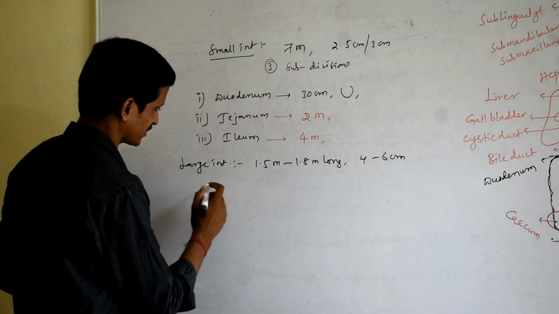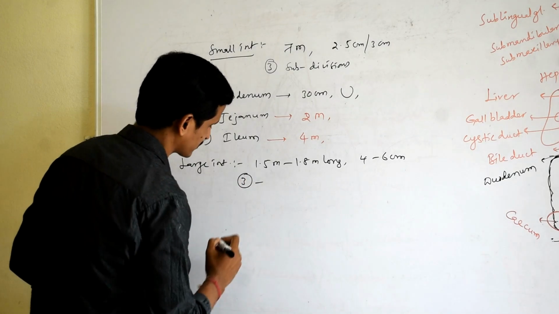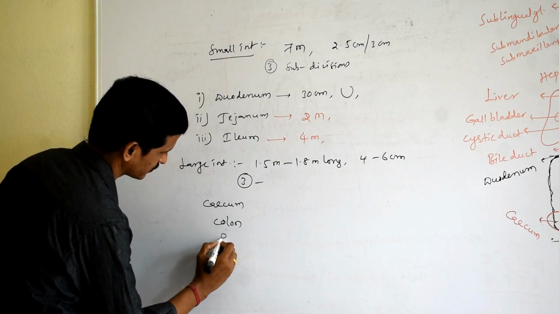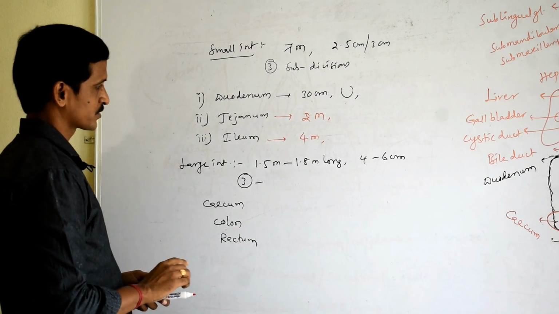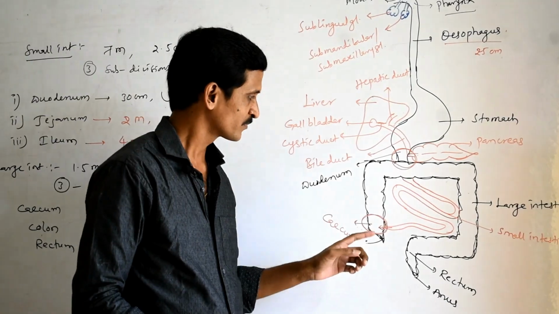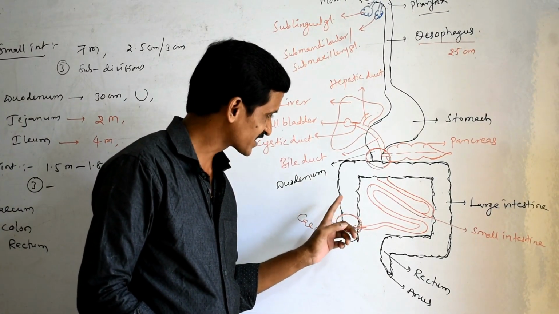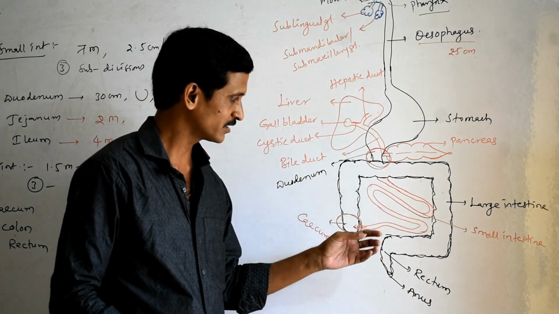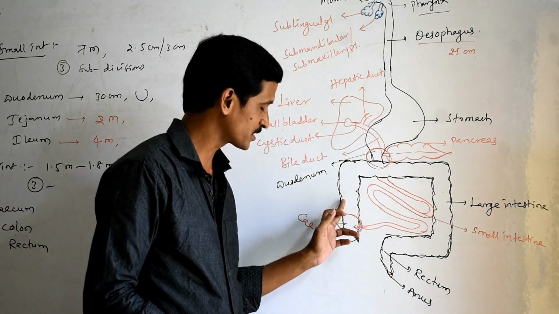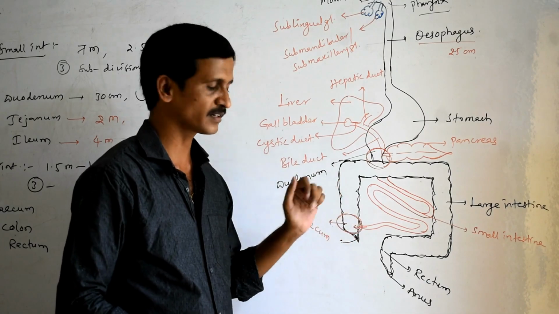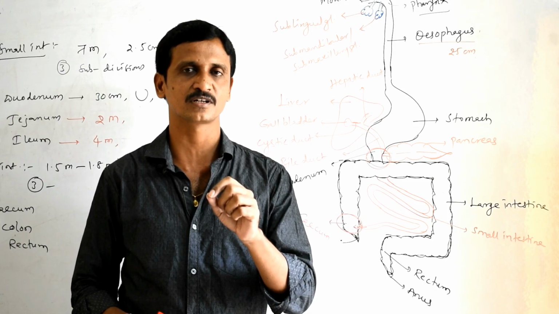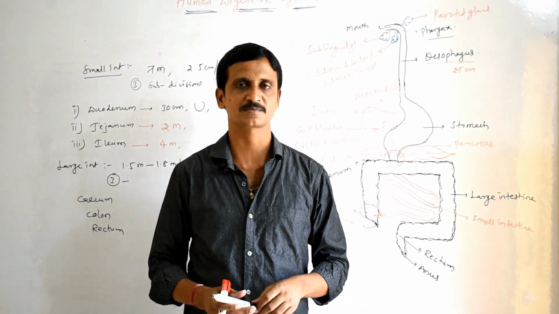The large intestine also has 3 subdivisions: one is cecum, the second one is colon, the third one is rectum. The large intestine does not possess any digestive glands. Only absorption is seen here: if any useful substances are left over, they are absorbed, and maximum absorption of water is seen in the large intestine. So it does not possess digestive glands. It is specially designed only to absorb water and the remaining useful substances.